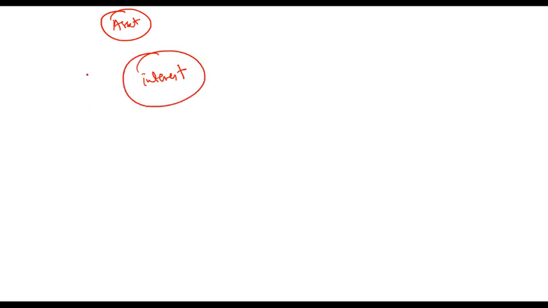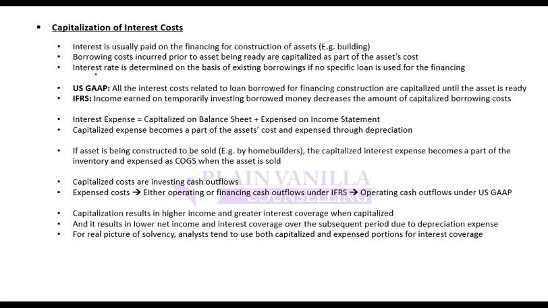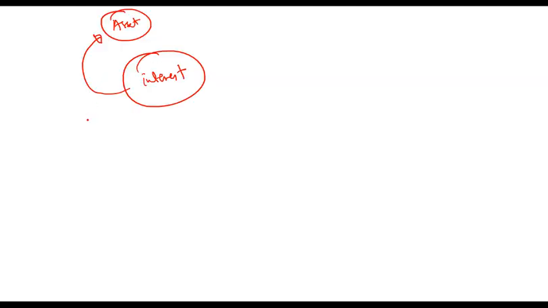So if specifically an asset purchase is financed with a loan, then that interest should be capitalized and become a part of the asset. So interest costs are capitalized if the borrowing is specifically done for that particular asset. Now there are two different treatments in IFRS and US GAAP.